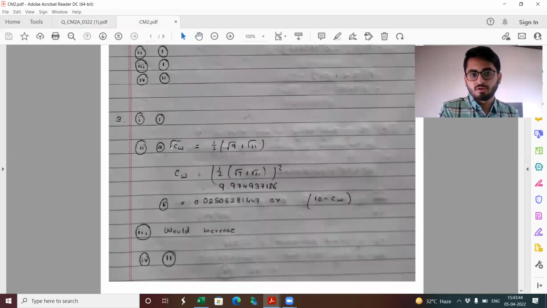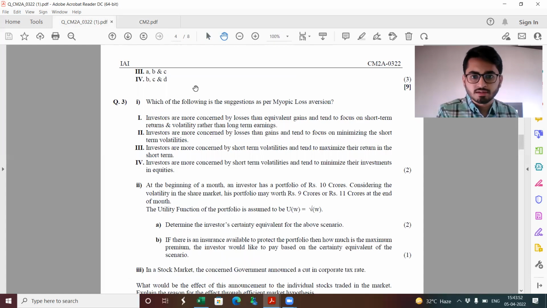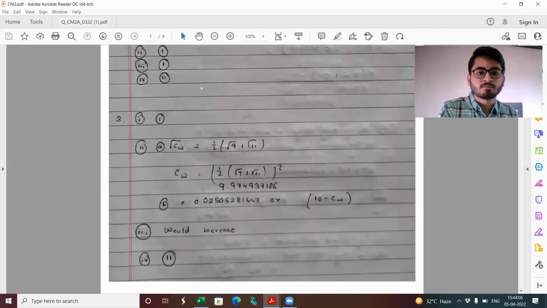So what I've directly written is root over CW, where CW is the certainty equivalent, is half of root 9 plus root 11. So in the question, it's not clearly mentioned that the probabilities of the portfolio being 9 and 11 are equal, but if nothing else is there, we would assume that that is the case. That is the most natural assumption, that these are going to be equally likely.